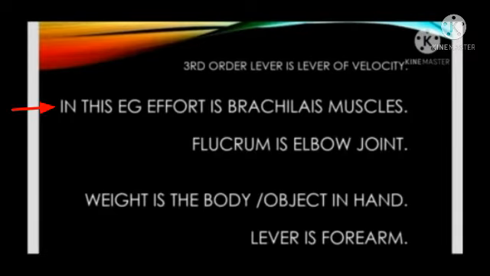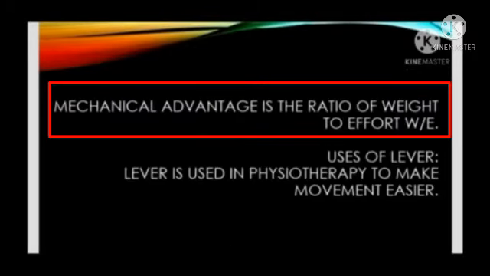In this example, effort is brachialis muscle. Fulcrum is elbow joint. Weight is body or the object in the hand. Lever is the forearm. Mechanical advantage is the ratio of weight to effort.